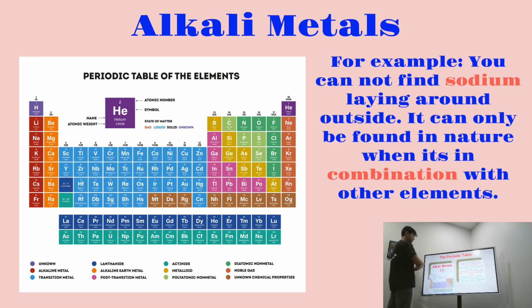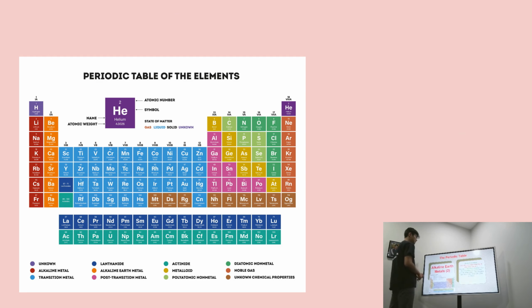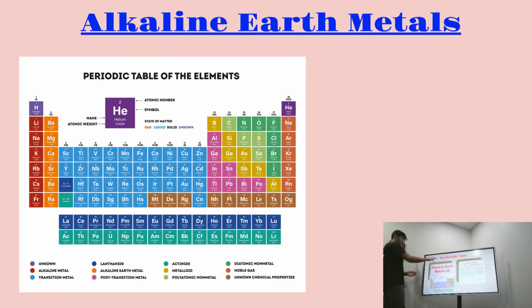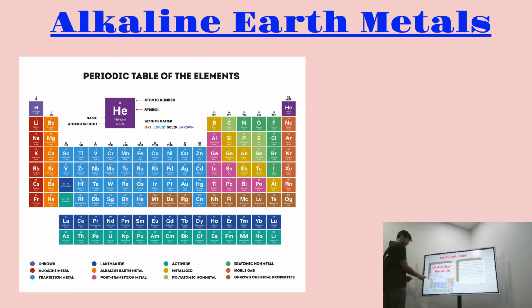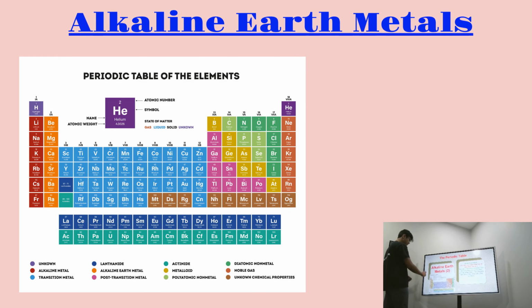So that's basically just alkali metals, so they're group number 1. And second, we're going to cover the alkaline earth metals. So alkaline earth metals are just group 2. Right after the alkali metals, all the ones here are alkaline earth metals.